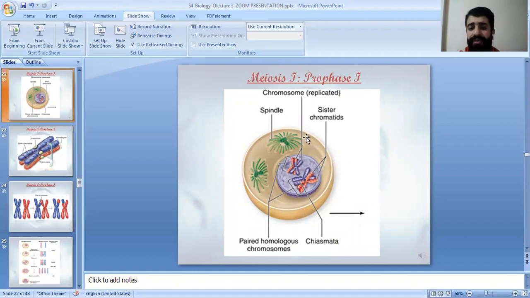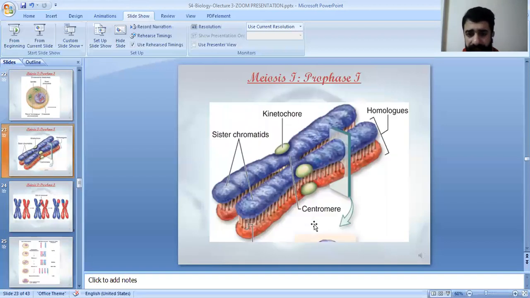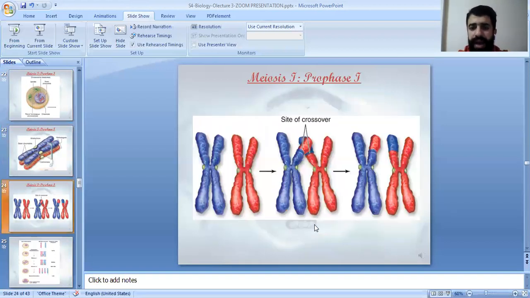This is prophase 1. If you see here, we have pairing of the homologous chromosomes. This is the difference between meiosis 1 and mitosis. You have pairing of the homologous chromosomes. This is called synapsis. You have formation of tetrads. Why tetrads? Because we have 4 chromatids. So these are the sister chromatids, and we have the site of the crossing over.